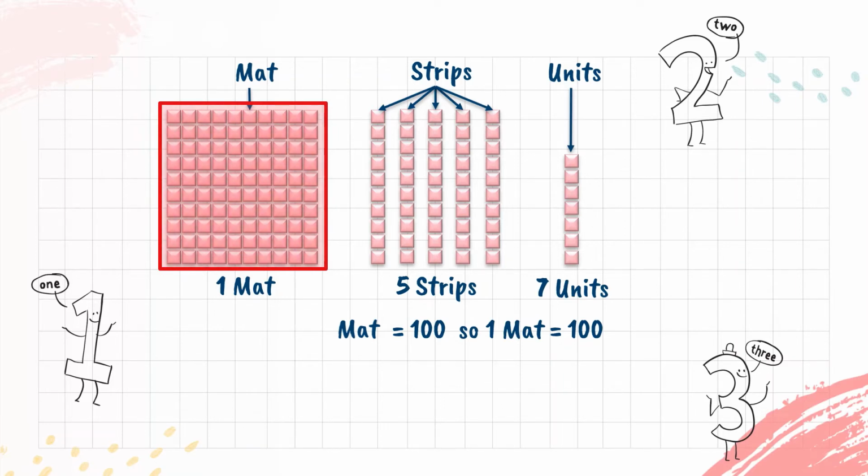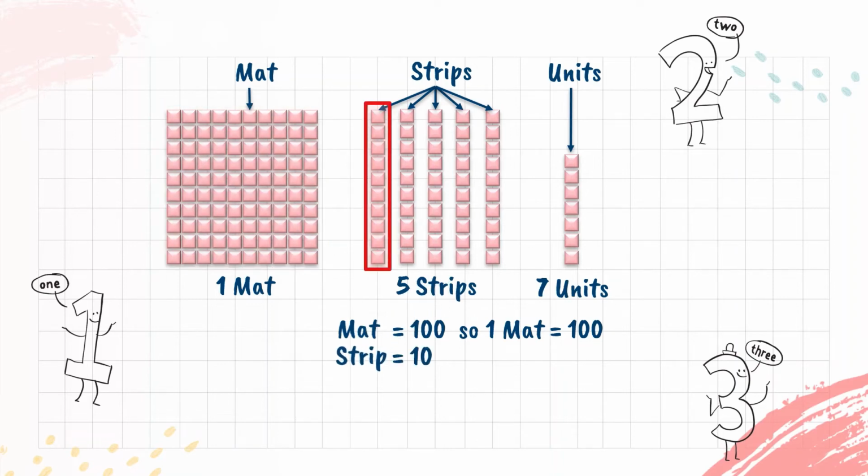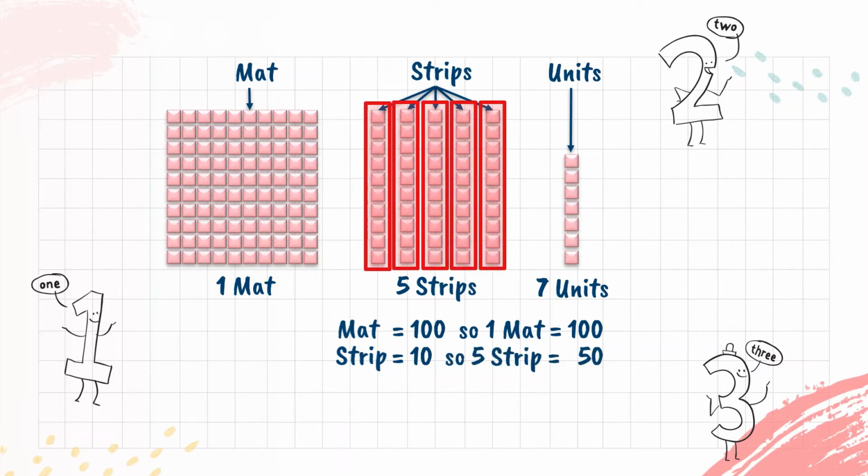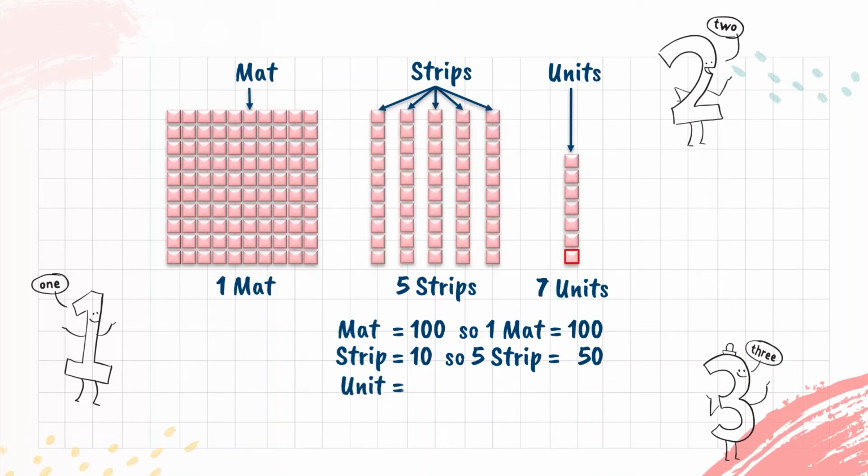Second, one strip has 10 tiles. Hence a strip is called tens, and the number of strips tells sets of 10 in total tiles. In our example there are 5 sets of 10. So, this will count to 10 plus 10 plus 10 plus 10 plus 10 equal to 50. And 7 units has 7 more tiles. So, we will say we have 157 tiles in total.